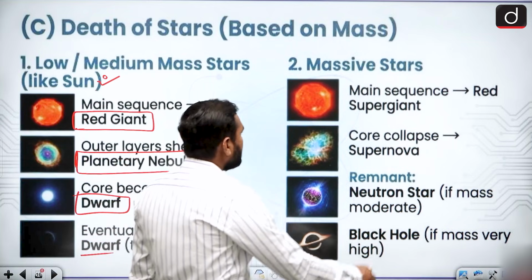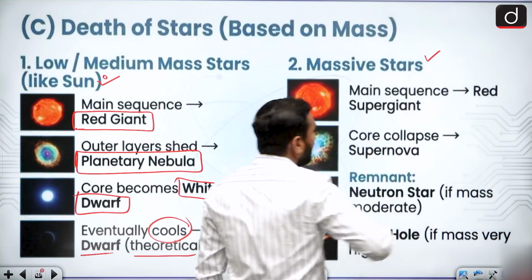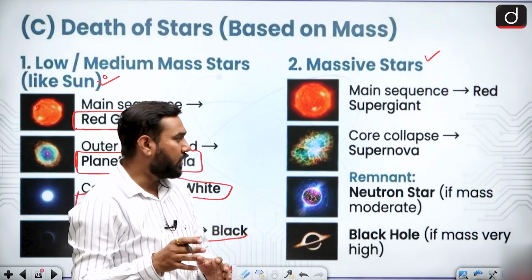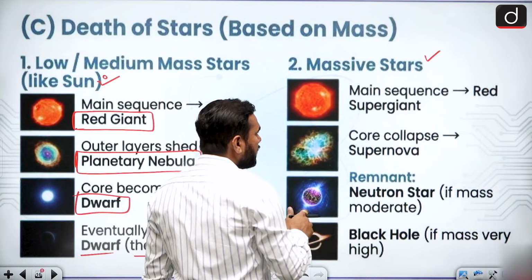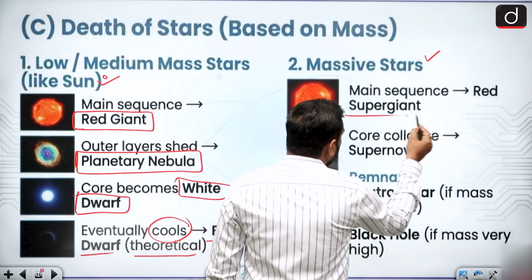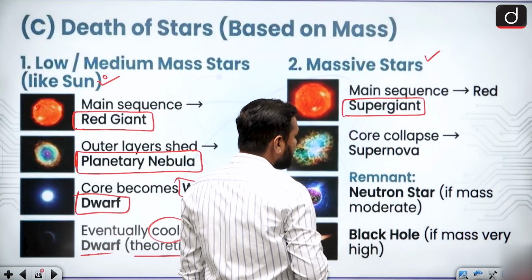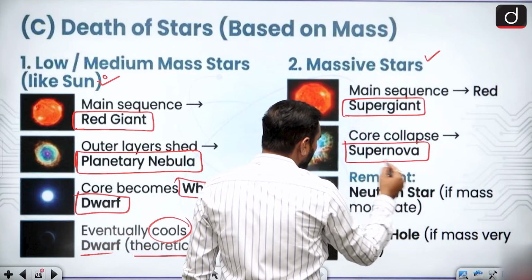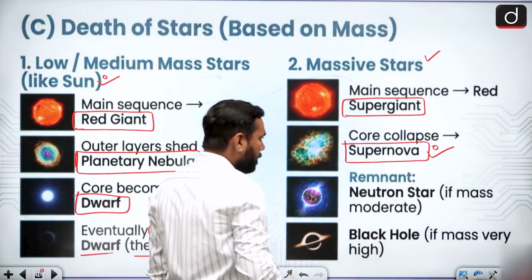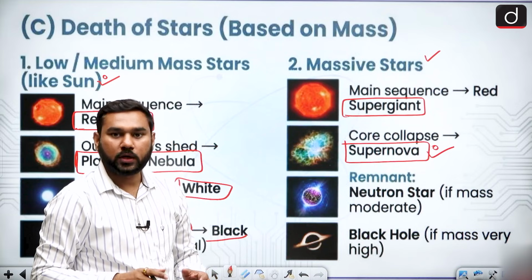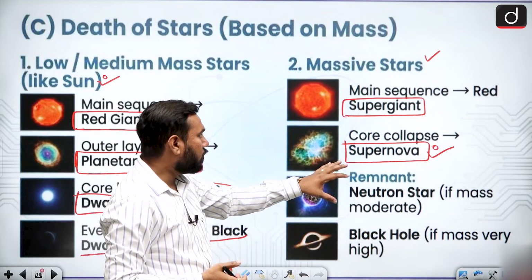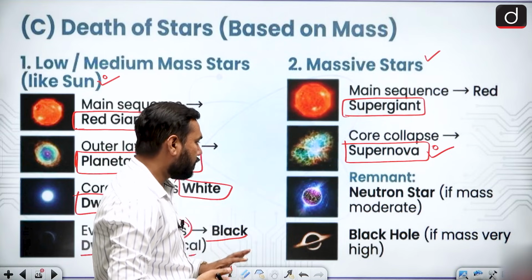When the massive stars are there, these have a bigger mass, so bigger mass, bigger energy, so the process is totally changed. You see, first it is converted into a supergiant, a very massive body, then there is a core collapse, that is called a supernova. This one is very important. So if someone asks you what a supernova is, a supernova is exactly the core collapse when a massive star has finished its life.